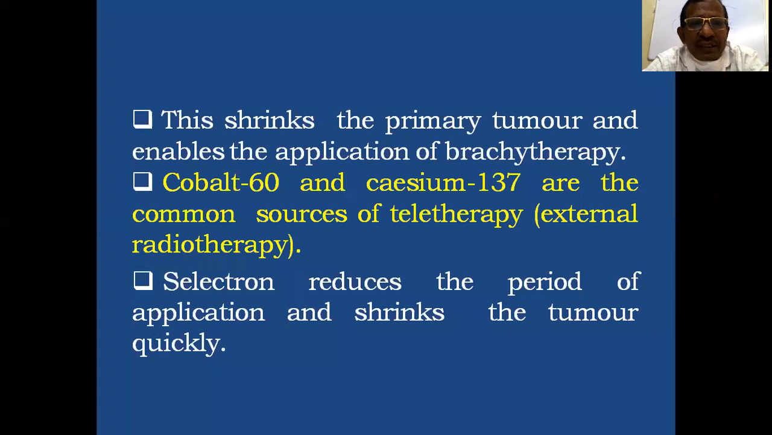Cobalt-60 is the commonest radioisotope used in external beam radiotherapy. Next is cesium-137, also used as external radiotherapy, but cobalt-60 is more commonly used in teletherapy. Then selectron is also used, and it reduces the period of application and shrinks the tumor very quickly.